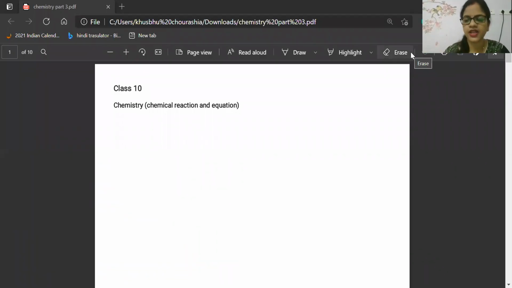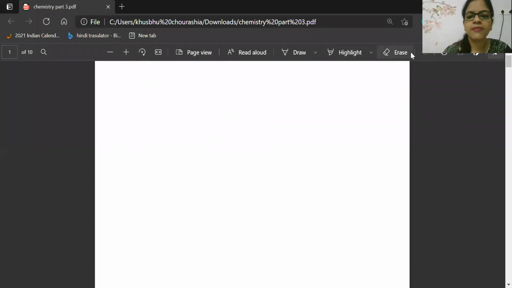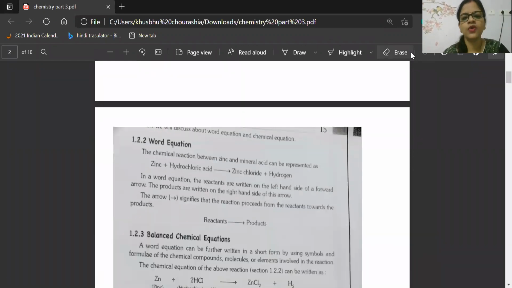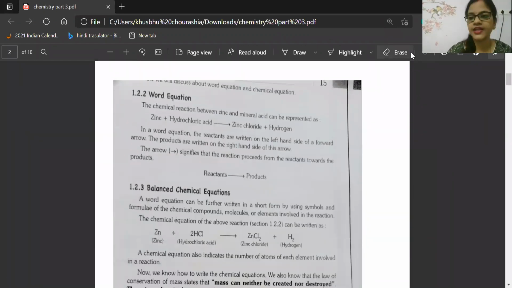Today we are going to study chemistry part 3, that is balancing of chemical equation. So the first part, word equation, we have already studied. What is a word equation? Anyone wants to say what is a word equation?